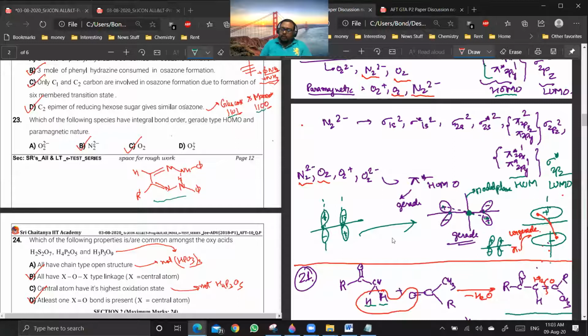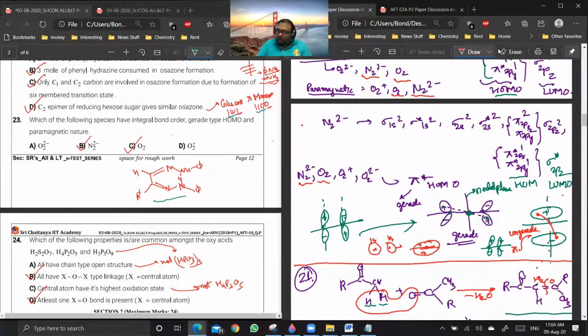So, for example, if you have two 1s orbitals, and they are forming a bonding orbital, then the whole thing will be like one big single dot. This is plus and this is plus. Then the whole thing will be plus. So you see, this is a bonding orbital, but the whole region is plus charged only. Are you getting a point? Yes.